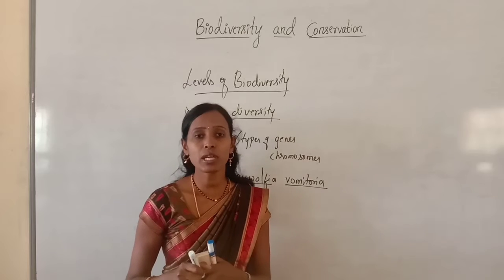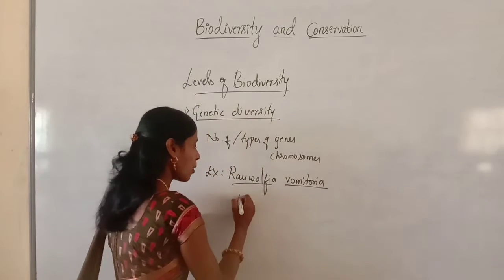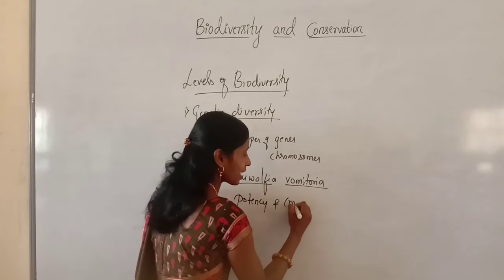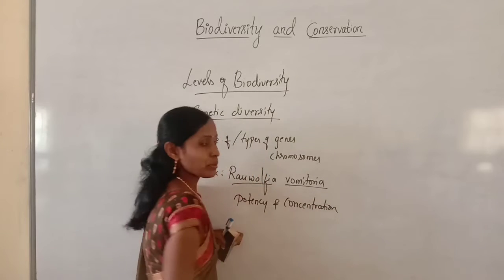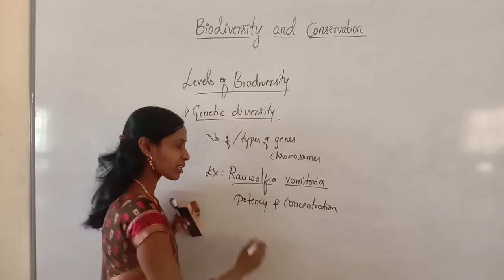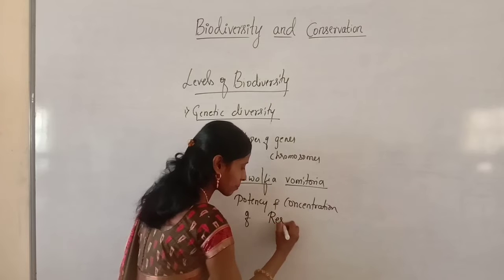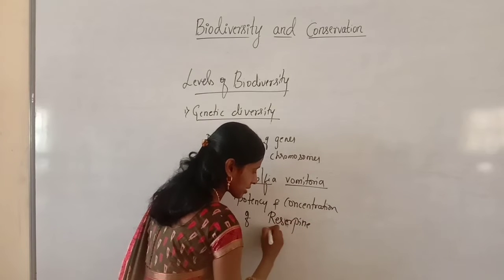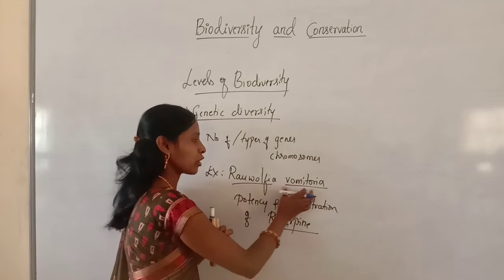And this Rauwolfia vomitoria shows differences in the potency and concentration of an active chemical called reserpine. This is important. Reserpine, an active chemical, is present in this Rauwolfia vomitoria.